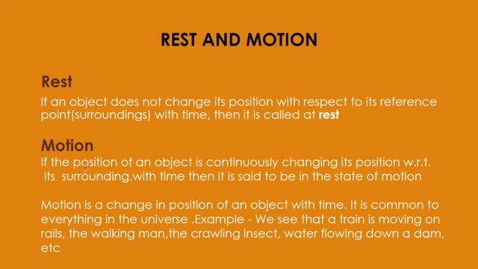And if the position of the body is changing with respect to its surroundings, meaning, of course, the reference point, and with respect to time, then it is said to be in a state of motion. So motion is simply the change in position of the object with time. Like we can see a train moving, a walking man, water flowing. These are examples of motion. And a book kept on your table is at rest.